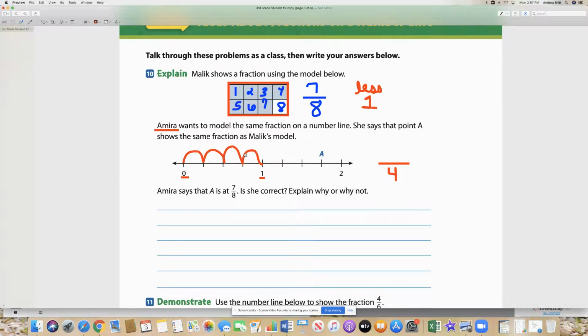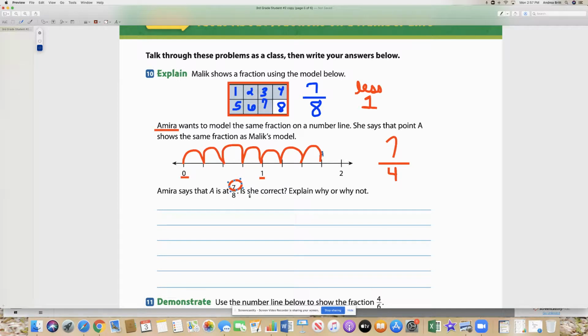4. So now let's see where Amira is actually at. Amira is at 1/4, 2/4, 3/4, 4/4. We know we're right because when the numerator and the denominator are the same, 4/4, then we're at one whole. 4/4, 5/4, 6/4, 7/4. Okay, so Amira got her numerator right. So she got this part right, her numerator, but she got the denominator wrong.